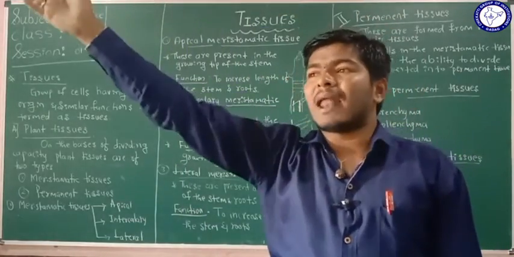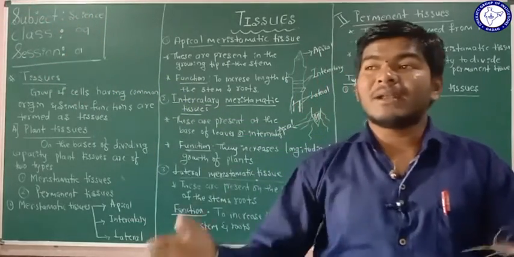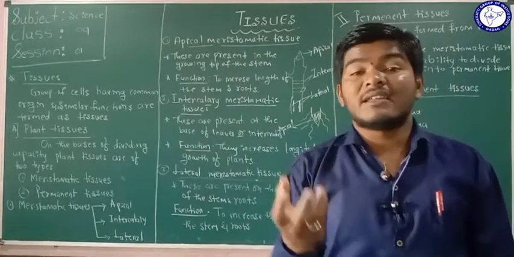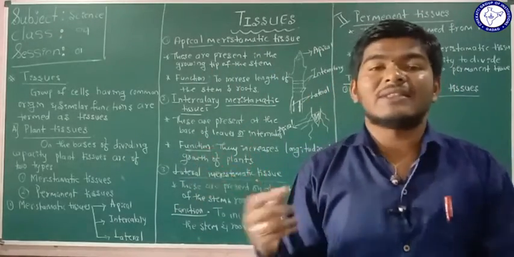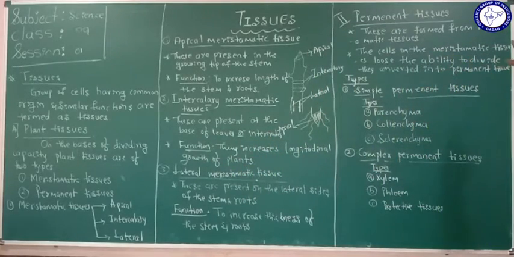So that's why the plants are not moving here. Why? Because the permanent tissues which are present in the plants become dead here, therefore the plants don't have movement. And these are formed from the meristematic tissues. The cells in the meristematic tissues lose the ability to divide, and they convert into permanent tissue.